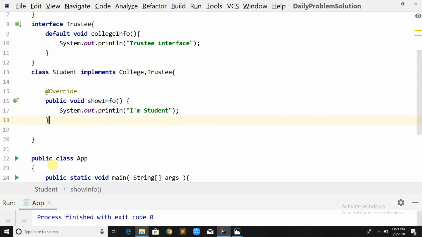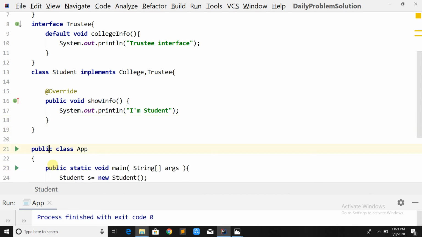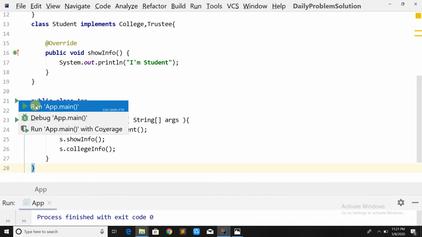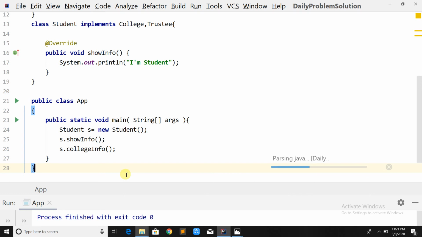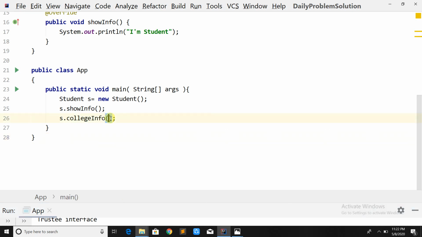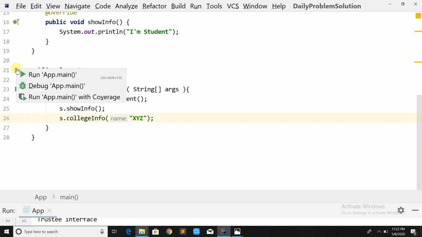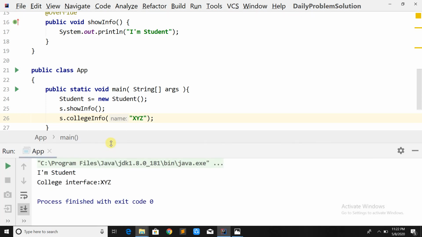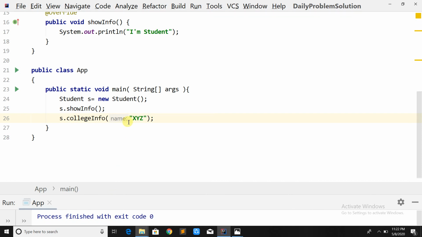So when you call the college info without an argument, it will call the college info of trustee. And if you want to call the college info of the college interface, then just pass the argument, that is xyz. But again,